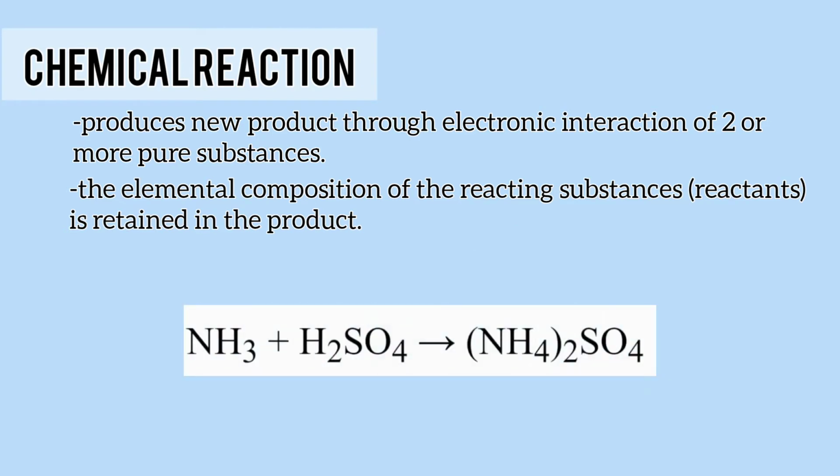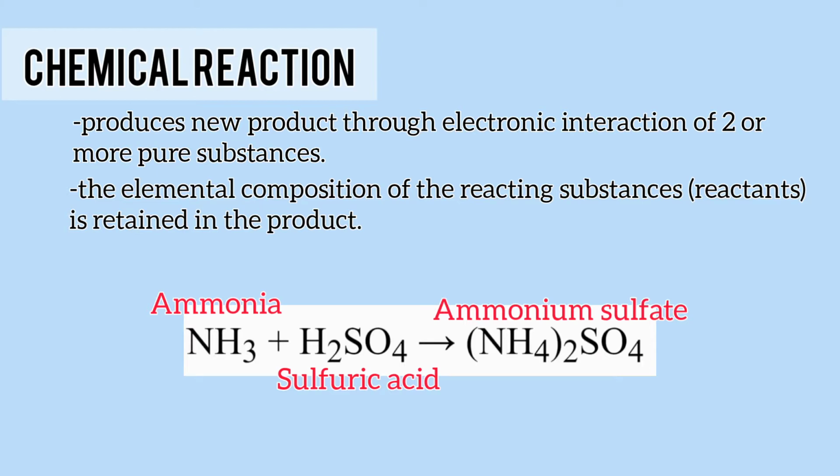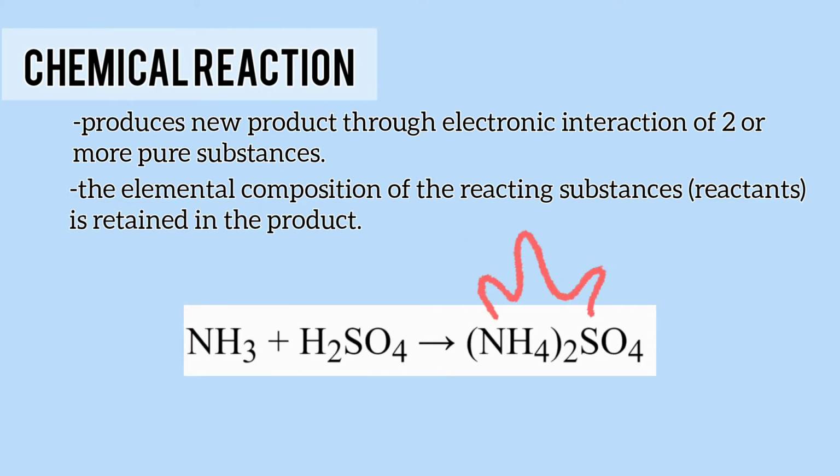Same thing goes when ammonia and sulfuric acid chemically react with each other to form ammonium sulfate. The new product ammonium sulfate retains the overall composition of ammonia and sulfuric acid, that is nitrogen, hydrogen, sulfur and oxygen, but with different atomic arrangement. This clearly differentiates chemical reactions from nuclear reactions.